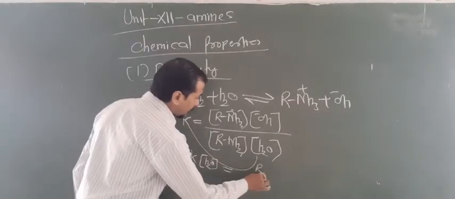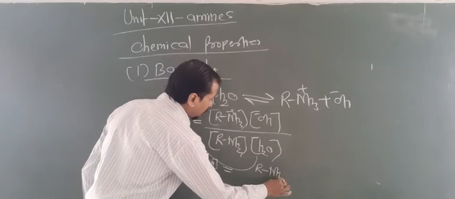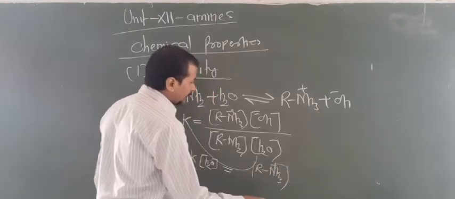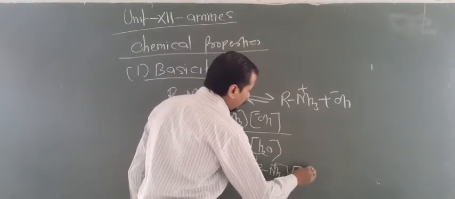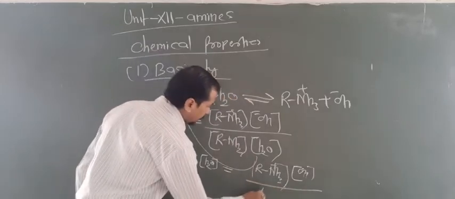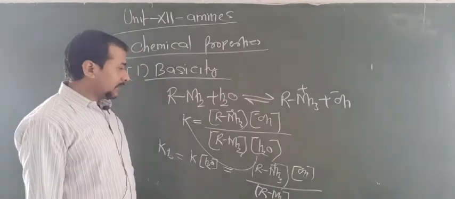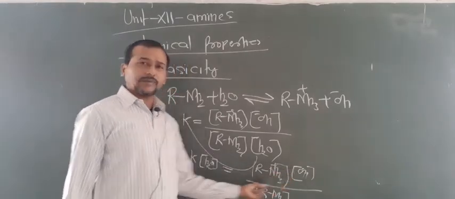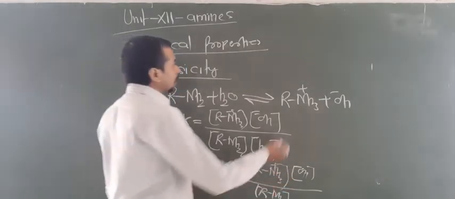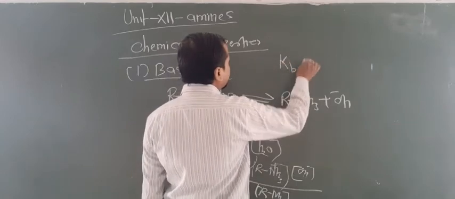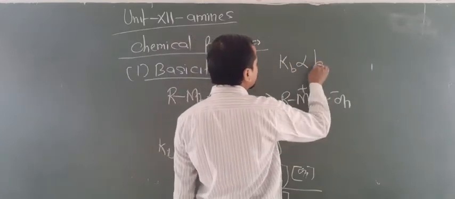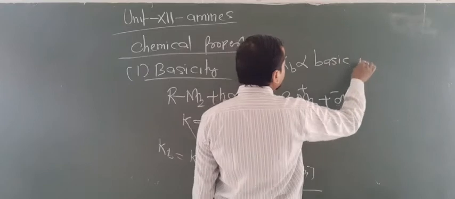Now you will get the molarity of RNH3 plus and OH minus divided by RNH2. Look here, the more the dissociation, the more the Kb. So Kb is directly proportional to basic nature.